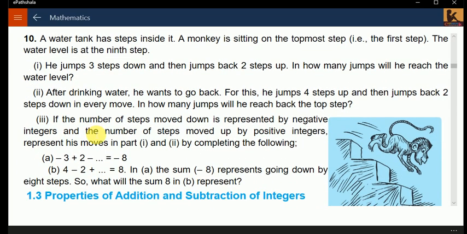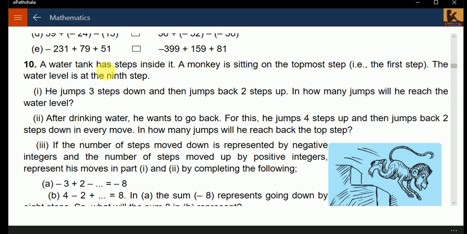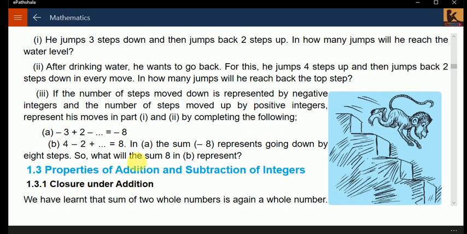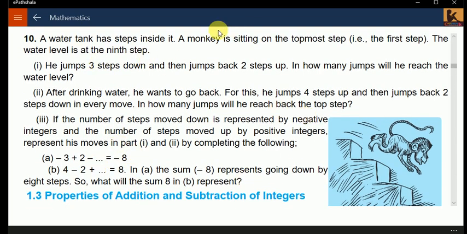Question number 10. A water tank has steps inside it. A monkey is sitting on the topmost step. The water level is at the 9th step. Now this we will do tomorrow. I'll explain this question briefly. By that time you can practice this at home also.